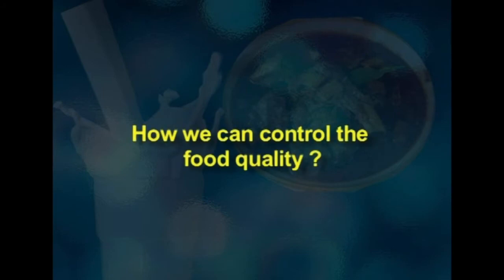Till now we came to know that our food is getting adulterated with many things, either microorganisms or chemicals or due to physical damages also. How can we control the food quality? Food quality can be achieved by legislative measures, certification schemes, and public participation and involvement in the program.